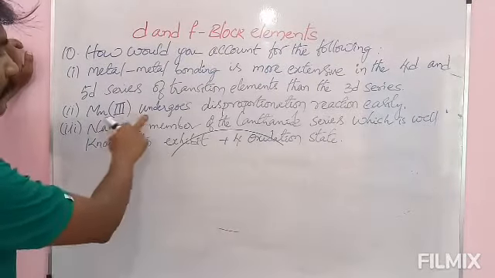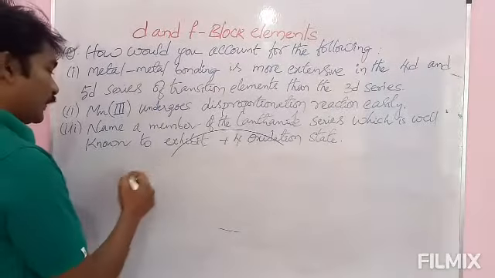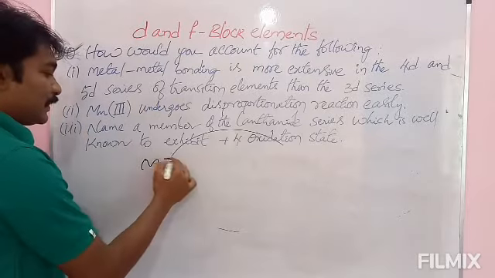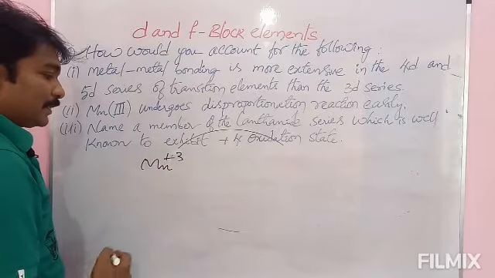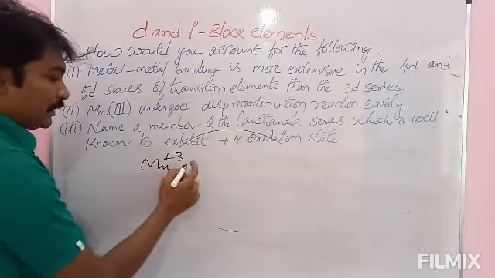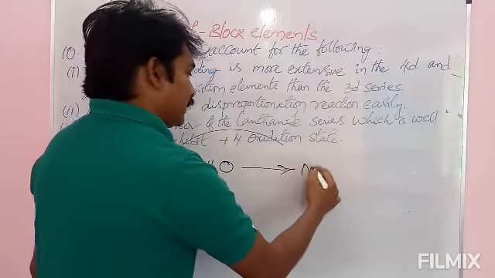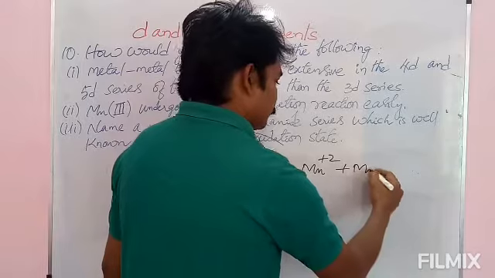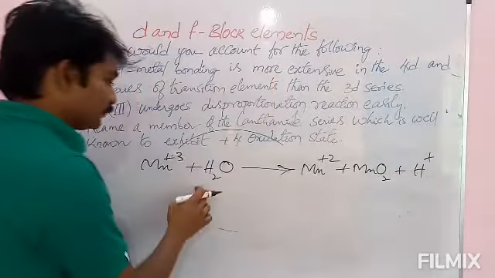And next one: Mn+3 undergoes disproportionation reaction easily. Manganese 3 in the sense Mn+3. It is less stable in the presence of water. Immediately it changes to Mn+2.